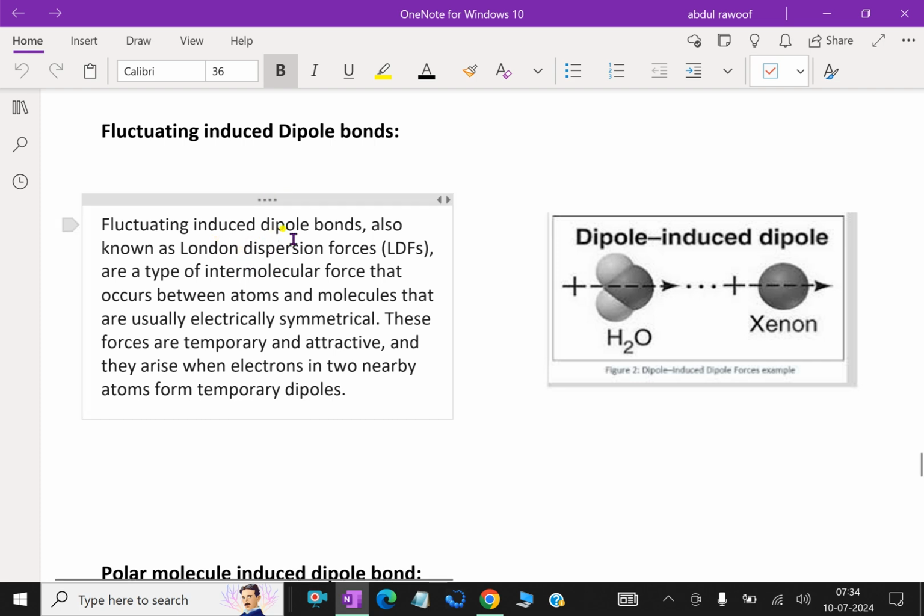Fluctuating induced dipole bonds, also known as London dispersion forces, LDFs, are a type of intermolecular force that occurs between atoms and molecules that are usually electrically symmetrical. These forces are temporary and attractive, and they arise when electrons in two nearby atoms form temporary dipoles.